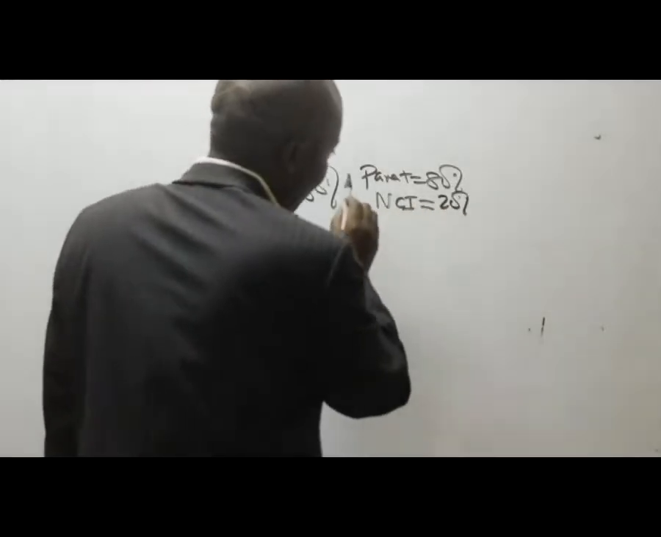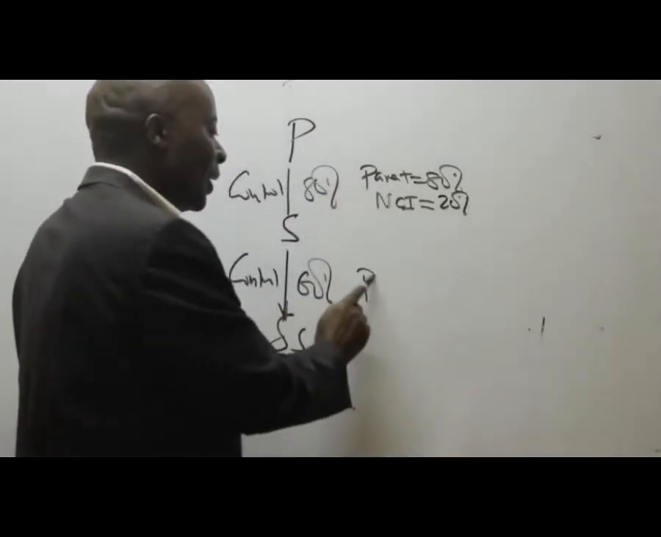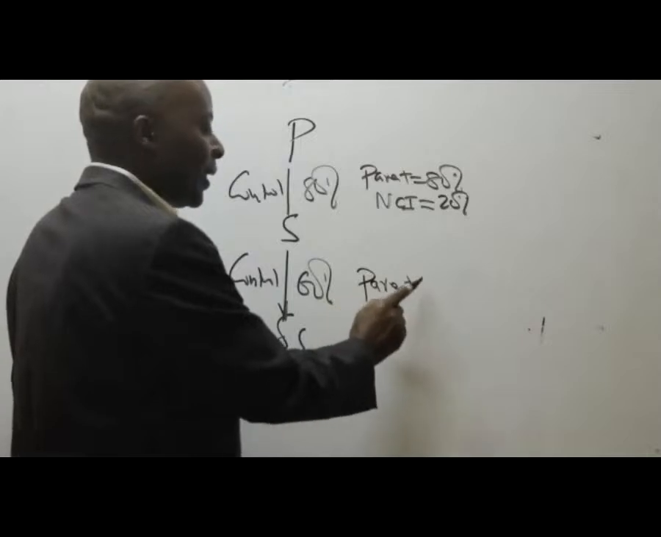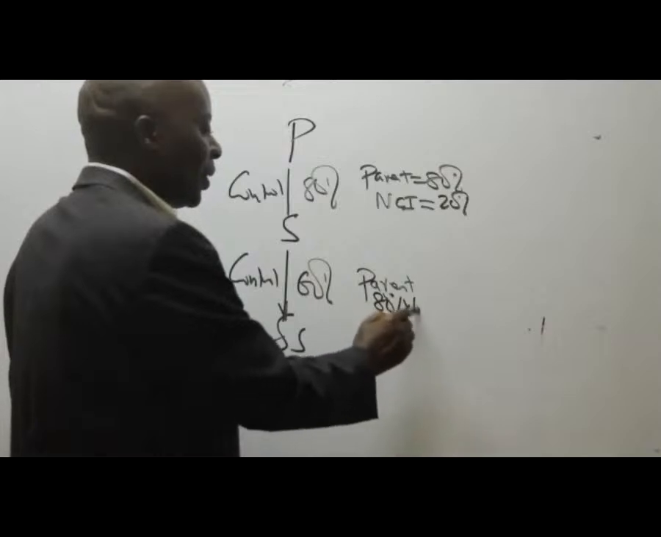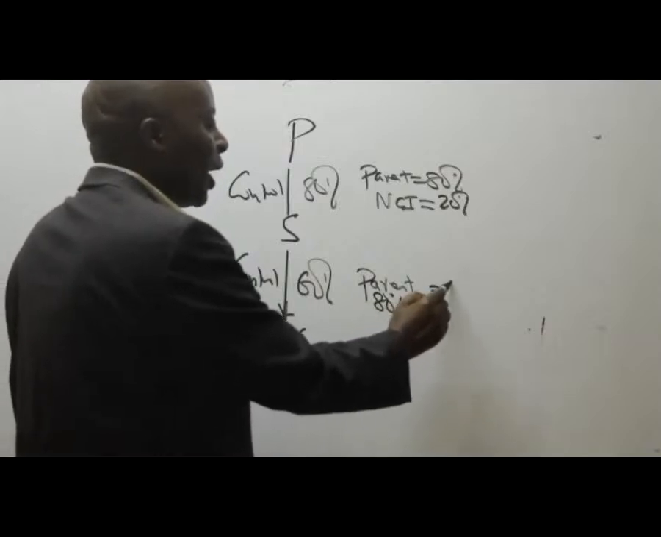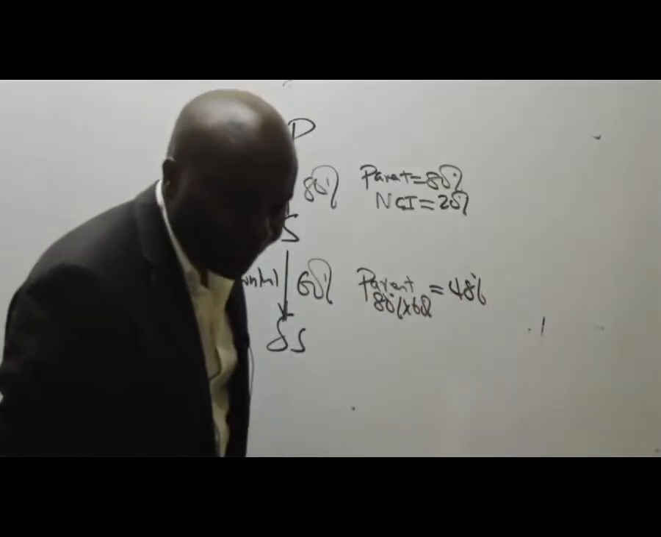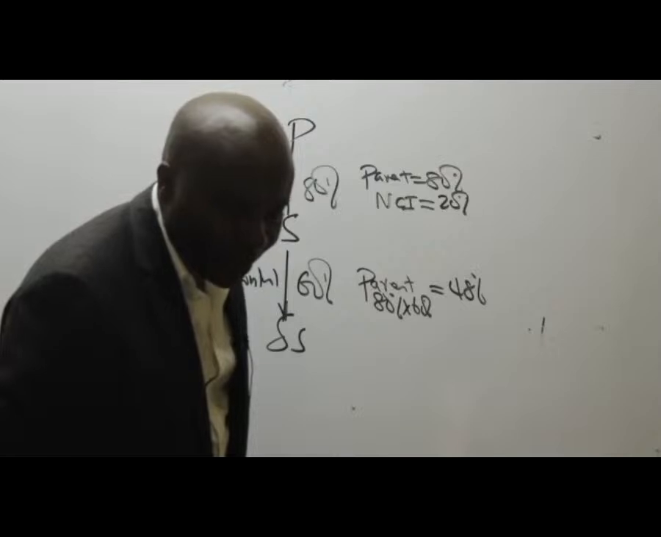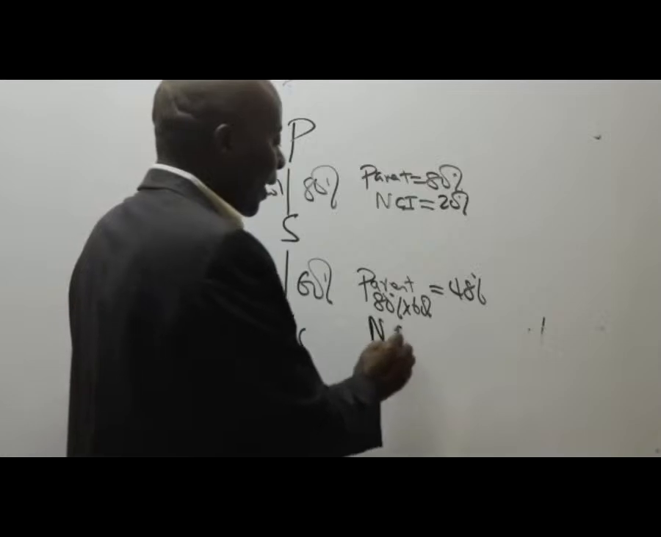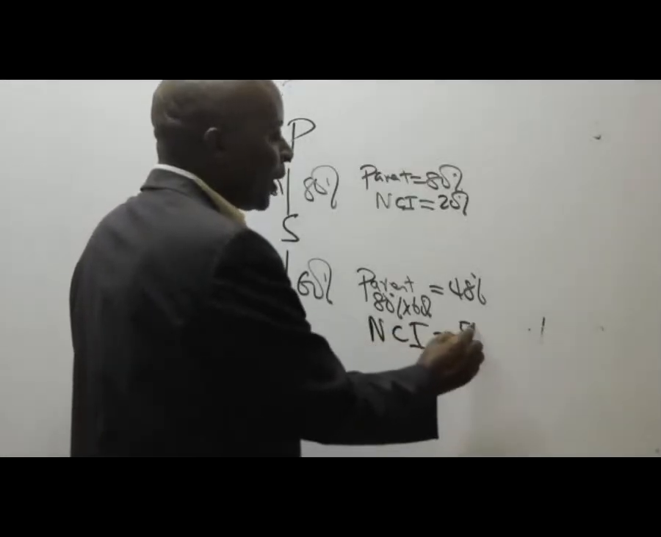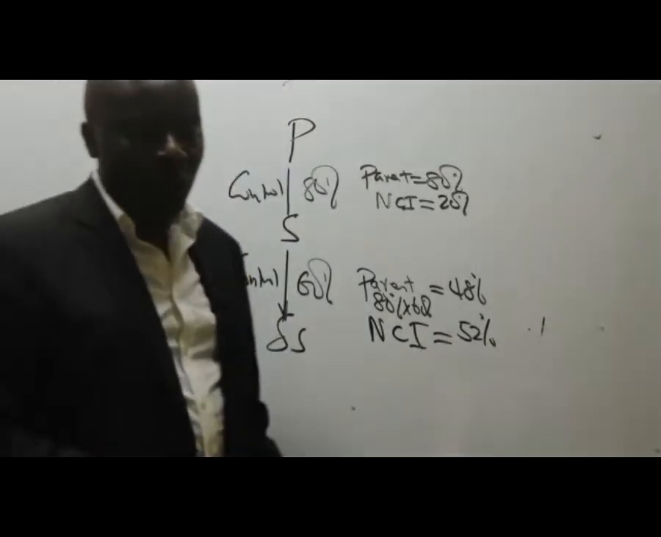How about the percentage holdings in SS? The parent in SS will own 80% times 60%. The parent here will own 48%. And then NCI will own what percentage here? Somebody? NCI will own 52% like that.